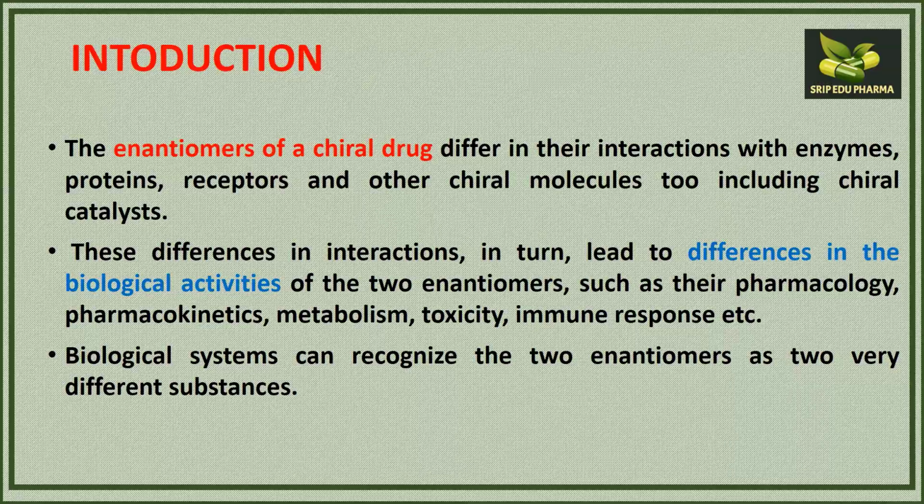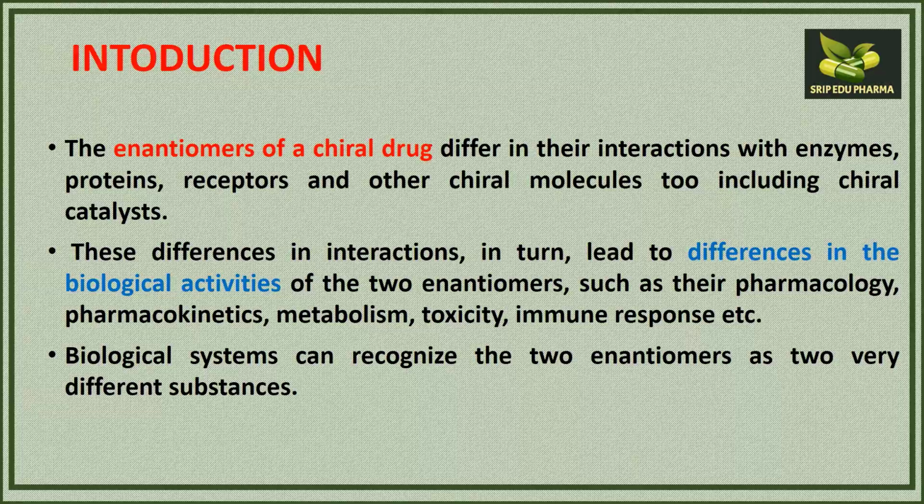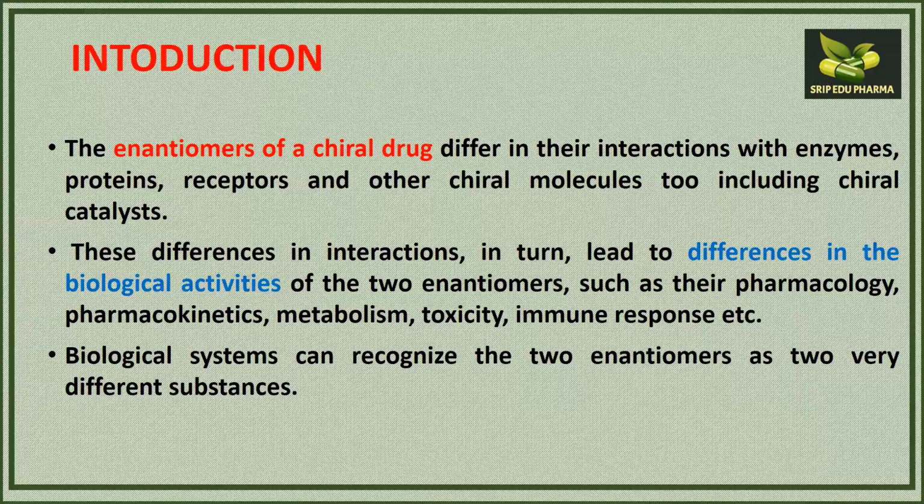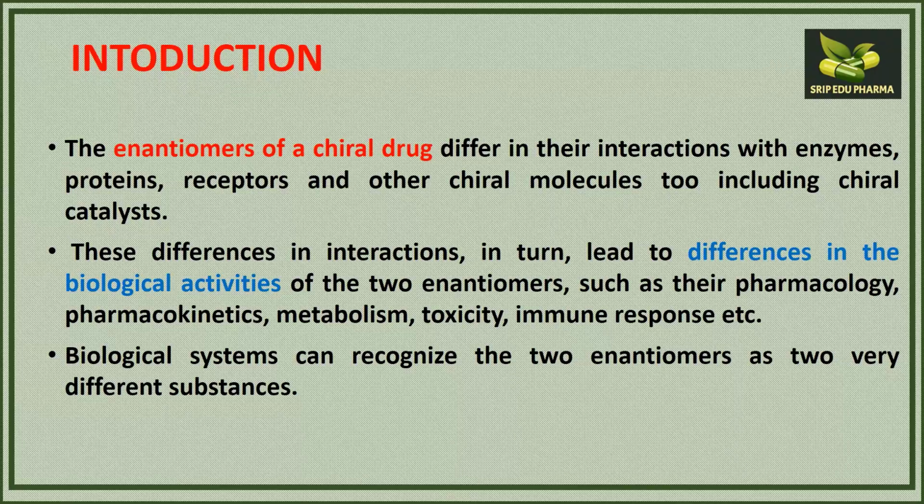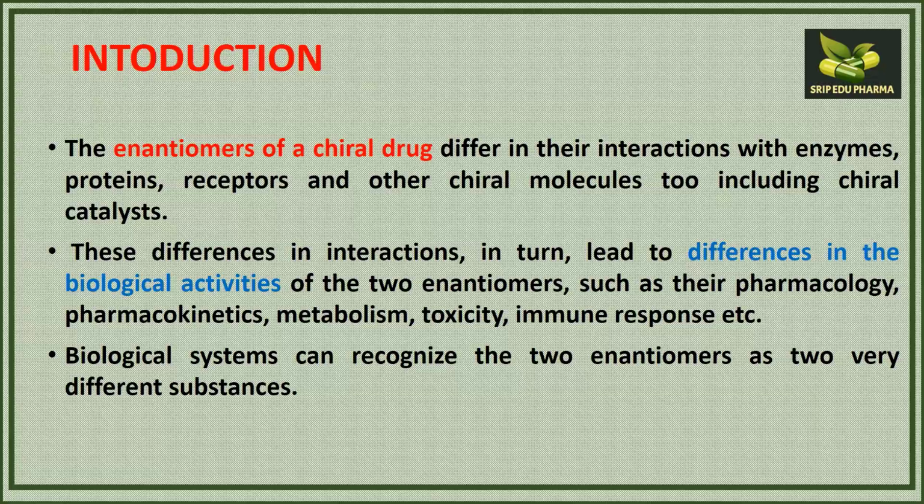As we know, the enantiomers of a chiral drug occur in different optically active forms, and due to this they have different interaction efficiency with enzymes, protein receptors, and other catalysts.